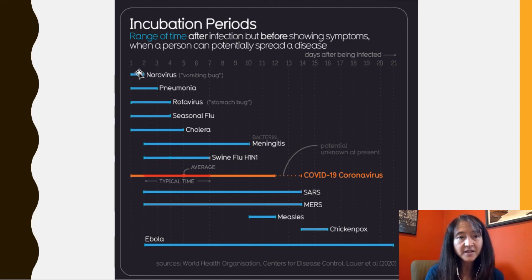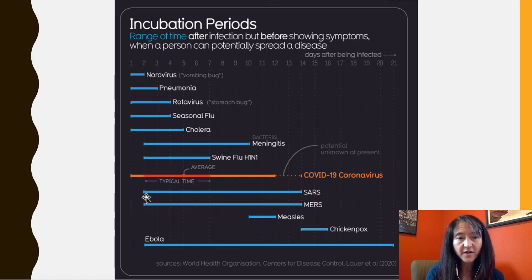So that's just on the low side of the incubation period. Whereas chickenpox is on the higher side, you may have been exposed 14 days prior to becoming symptomatic with chickenpox. So it's really interesting to see that long incubation period.